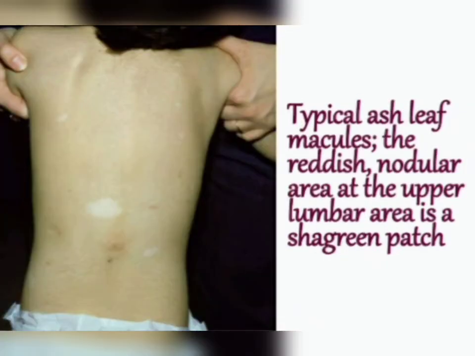Now let us discuss the important signs and symptoms of tuberous sclerosis. You can see in the picture, this is typical ash leaf macules. You can see the hypopigmented area on the back of the pediatric child, and you can see the nodular area on the upper lumbar area. So the nodular area, that is the upper lumbar area, is Shagreen patch. Shagreen patch is a kind of leathery appearance of the skin, which I will show you in further slides.